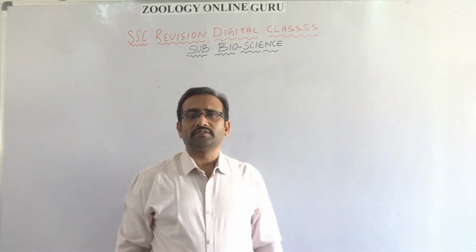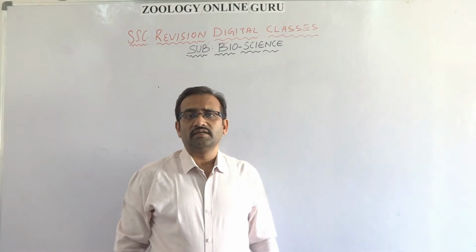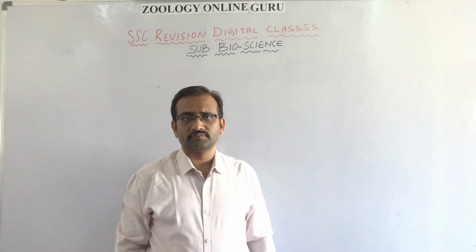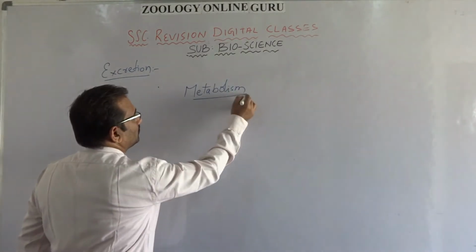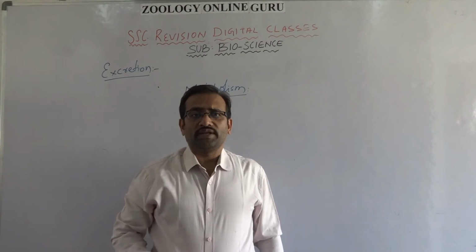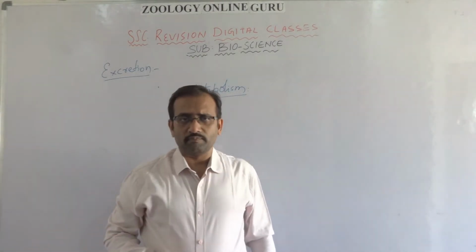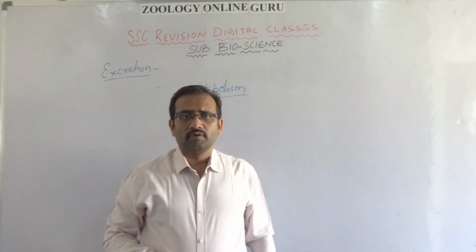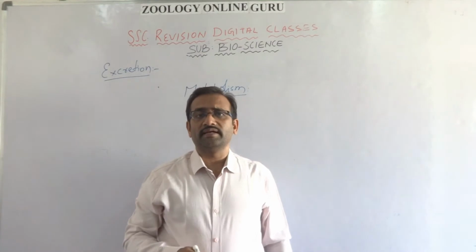Today our topic is excretion, the waste disposal system. Metabolism. The sum total of reactions in the living organisms is called metabolism. Metabolism may be of two types, anabolism and catabolism.